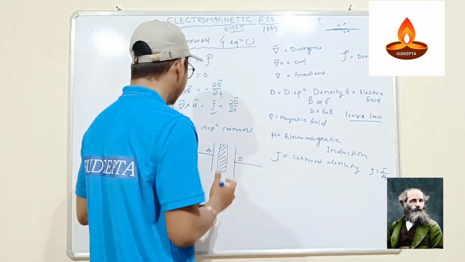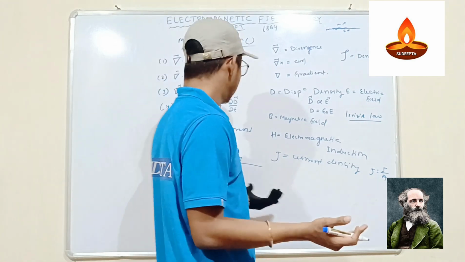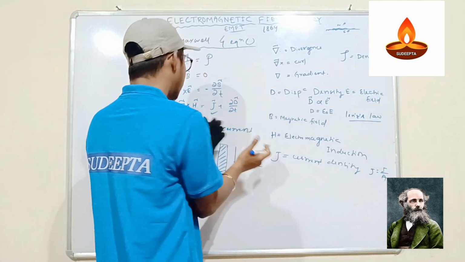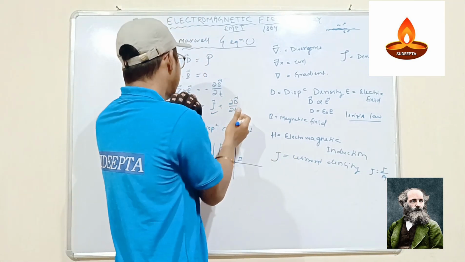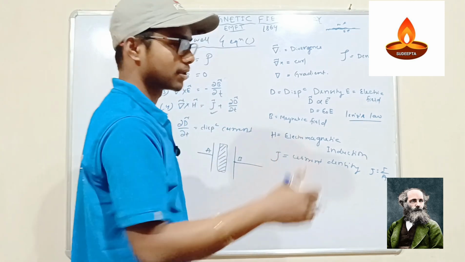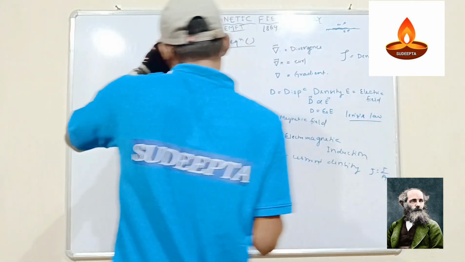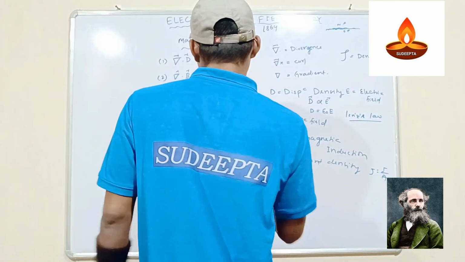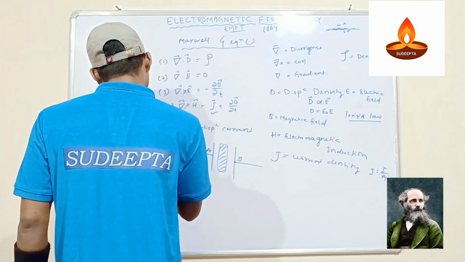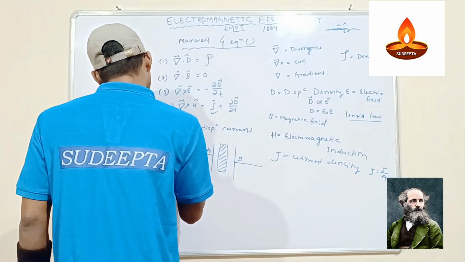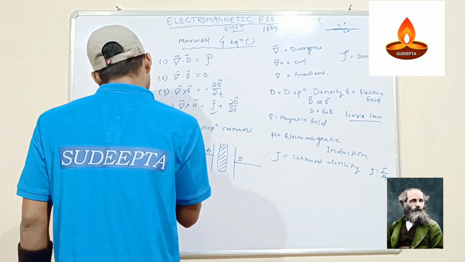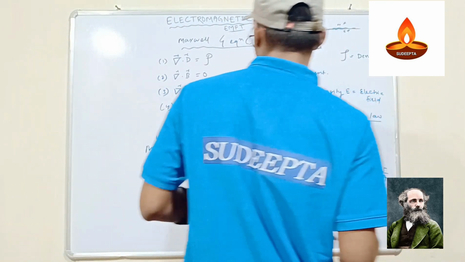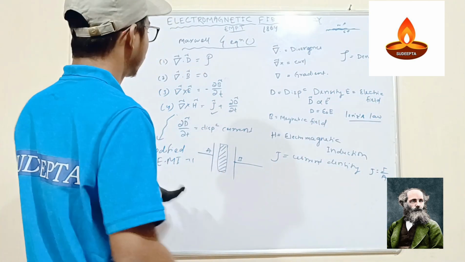So there is no direct connection between this and this. Still the current is flowing. How? Due to the displacement current happening. This is the additional thing Maxwell added to this theory. That's why it is also called the modified electromagnetic induction theory. So this is the fourth equation: when a capacitor has a dielectric in between, still the currents are passing.